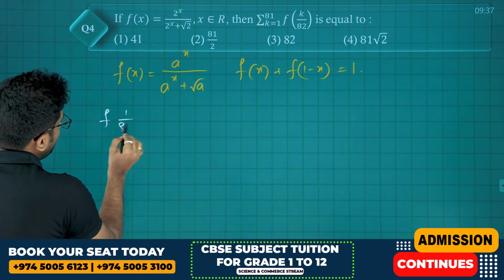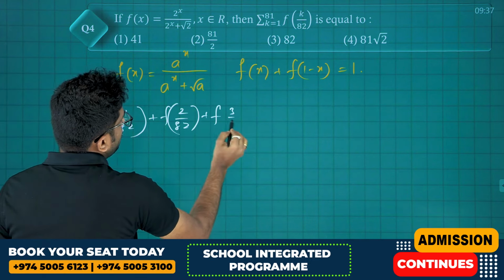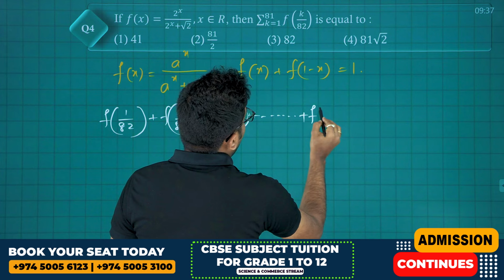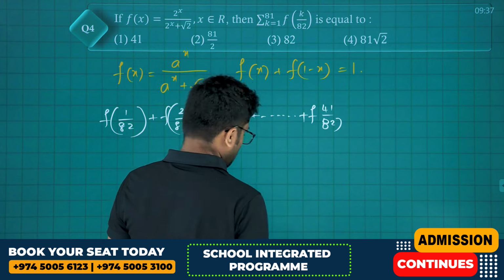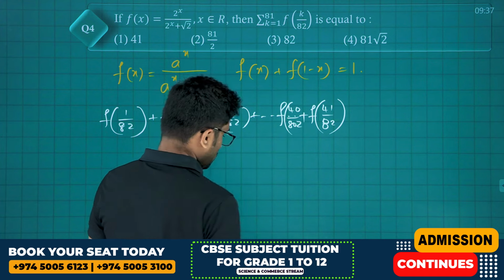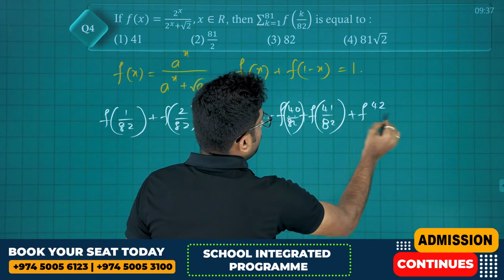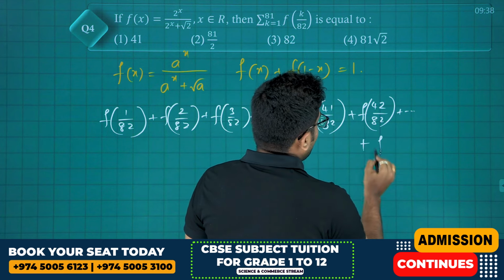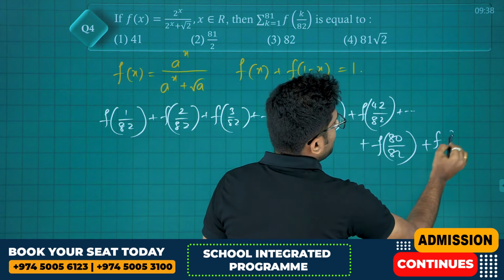f of 1 by 82 plus f of 2 by 82 plus f of 3 by 82 and so on, f of 40 by 82, f of 41 by 82, then f of 42 by 82 and so on, you will get f of 80 by 82 plus f of 81 by 82.